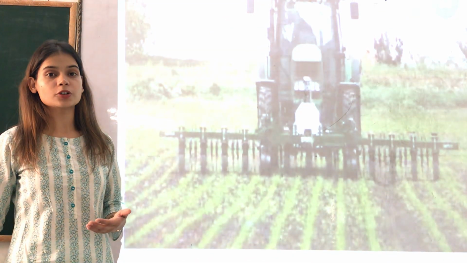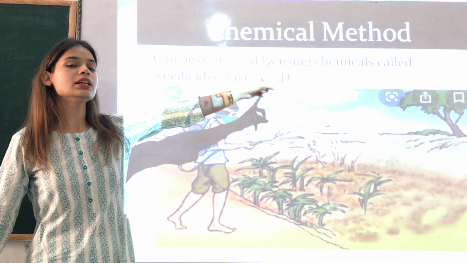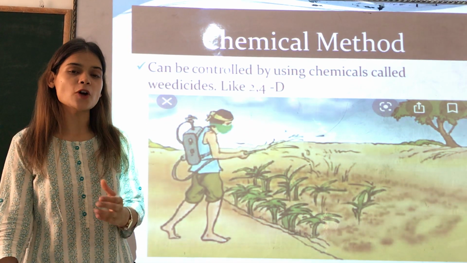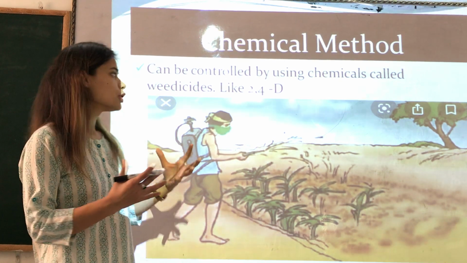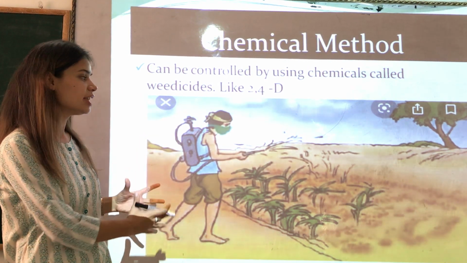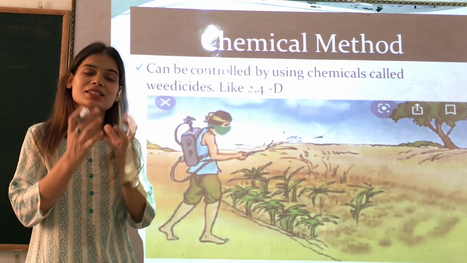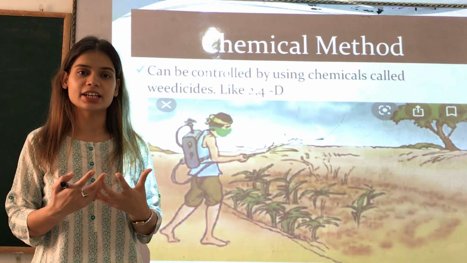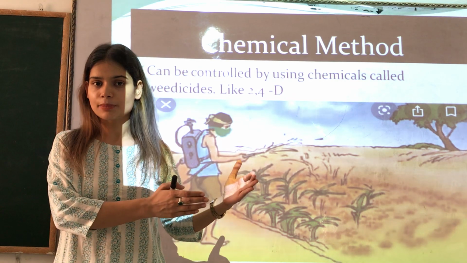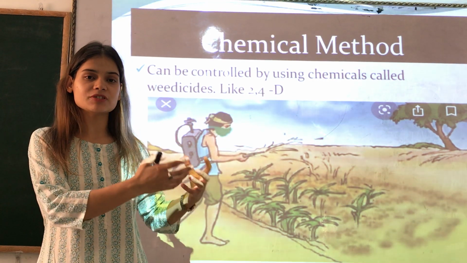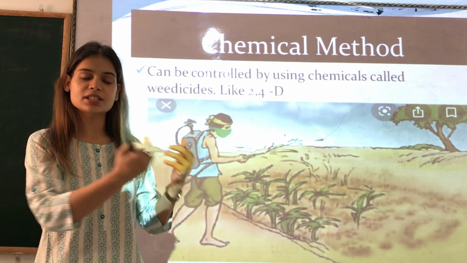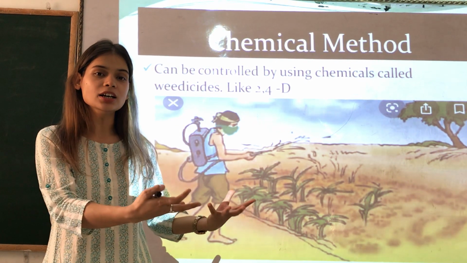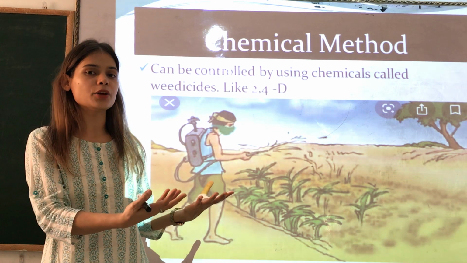Another method is the chemical method. As the name suggests, in this they use some sort of chemicals. These weeds can be controlled by using chemicals, and these chemicals are called weedicides. Remember, fertilizers are chemicals which give nutrients to the plants. Similarly, weedicides are chemicals which are used to kill the weeds, the unwanted plants.